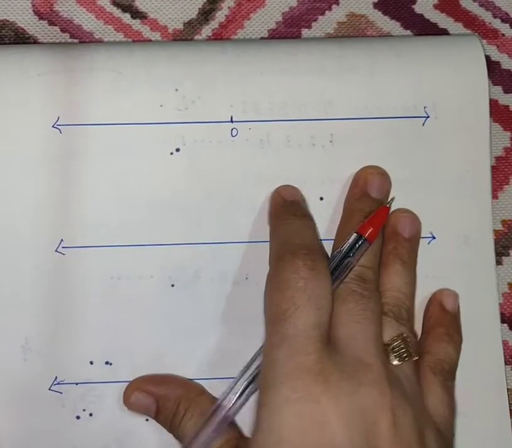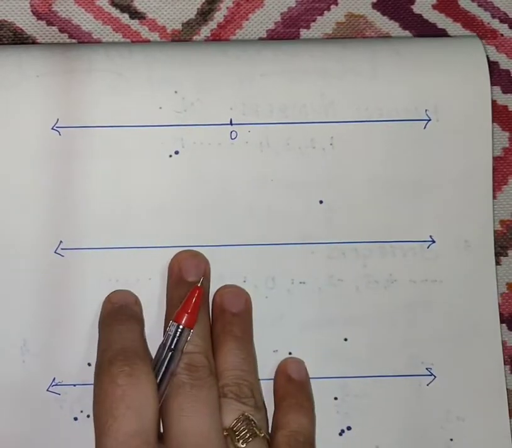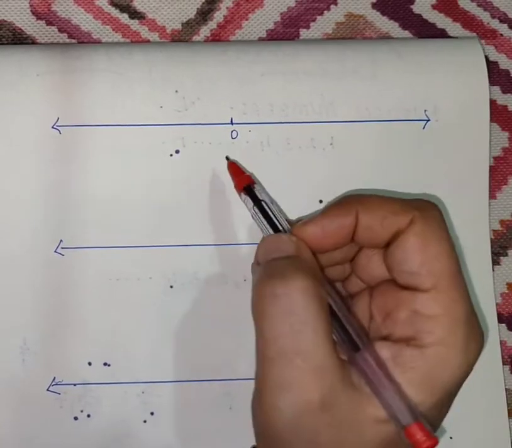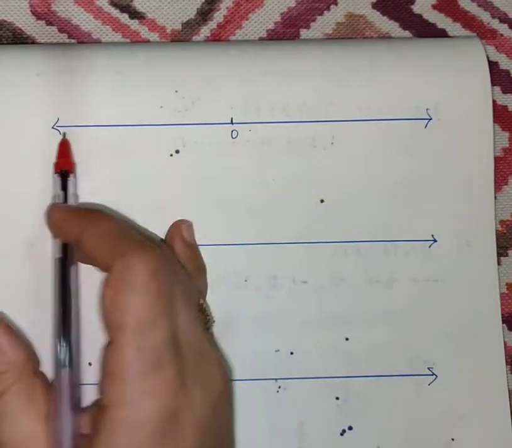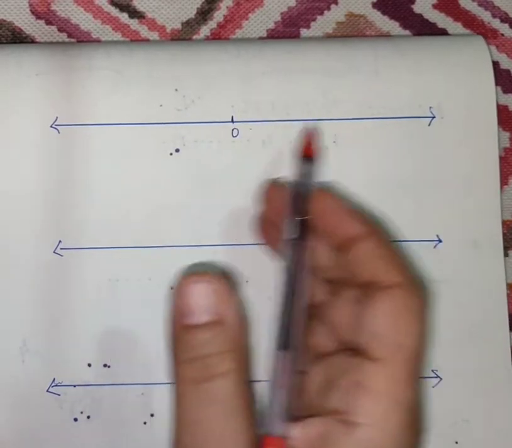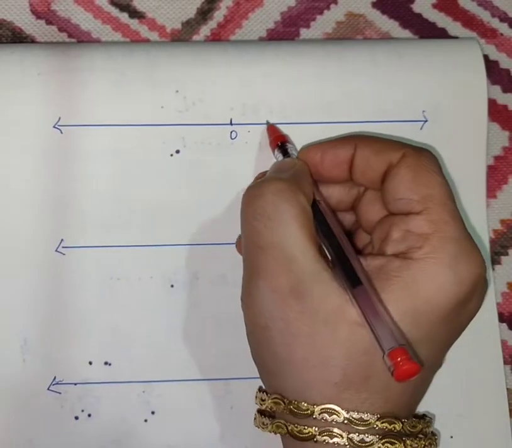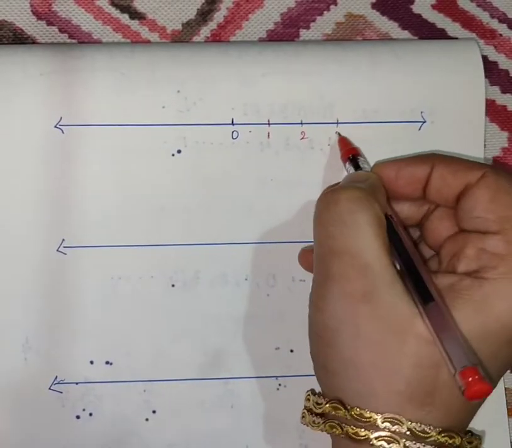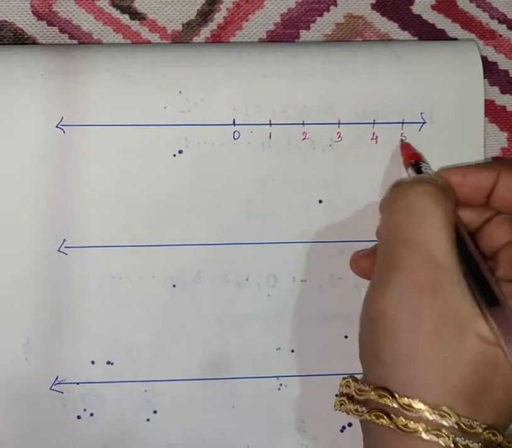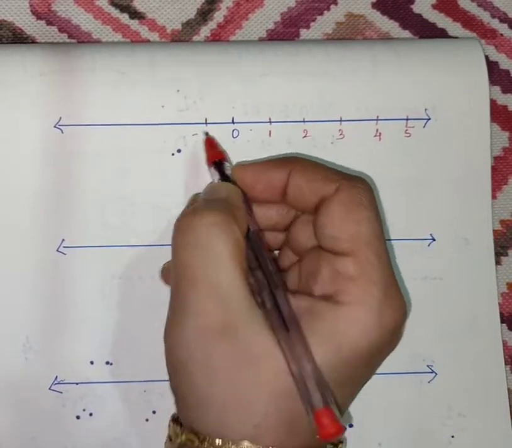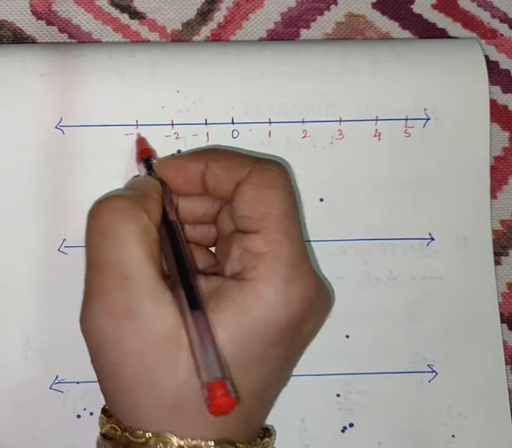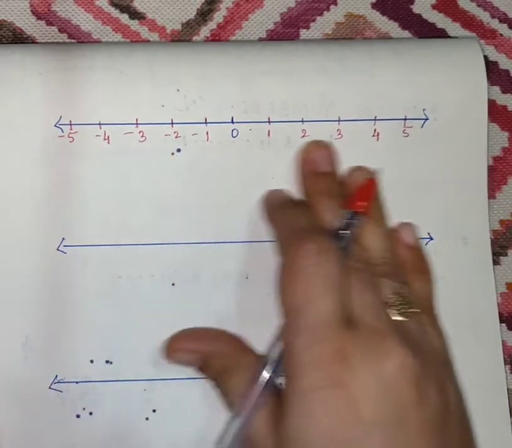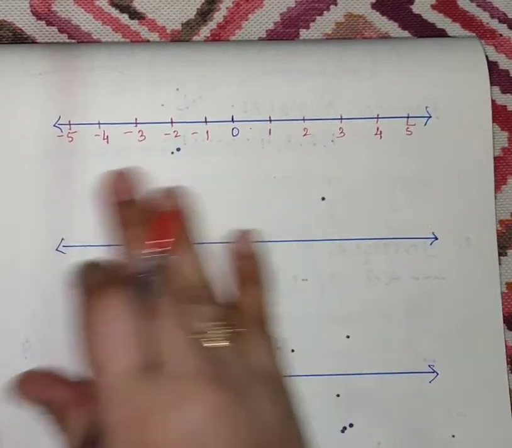So students, let us study how to draw rational numbers on a number line, how to plot them. First we will study how to plot integers on a number line. Everybody knows it. This is 0. Right hand side all positive numbers and left hand side all negative numbers. This is a number line. It is very easy to draw integers on a number line.